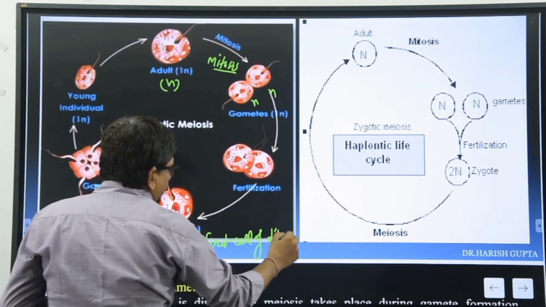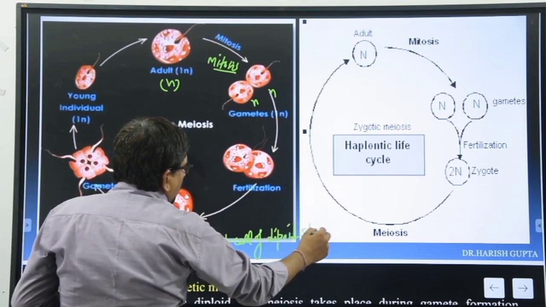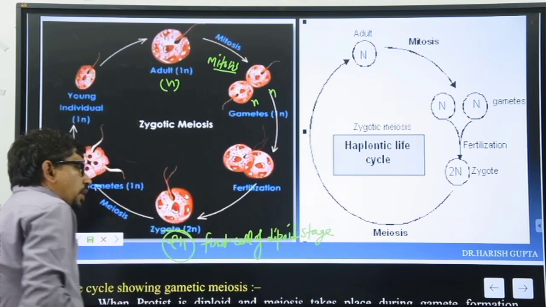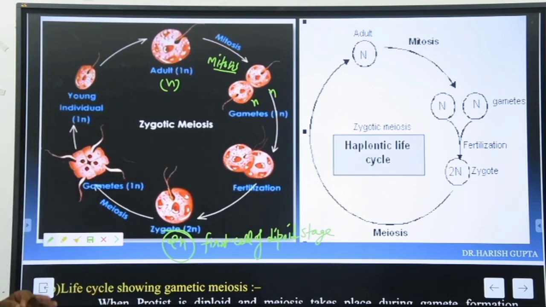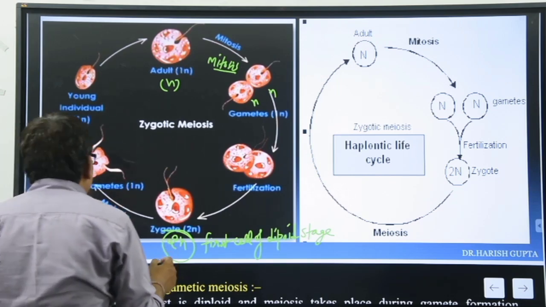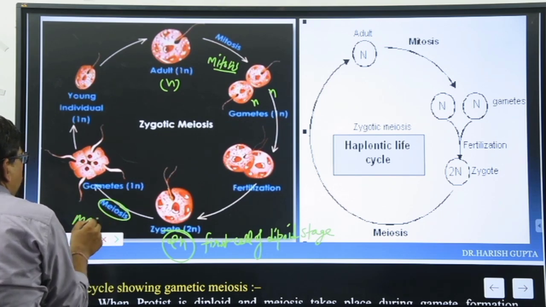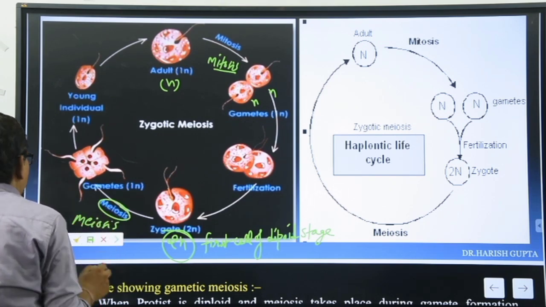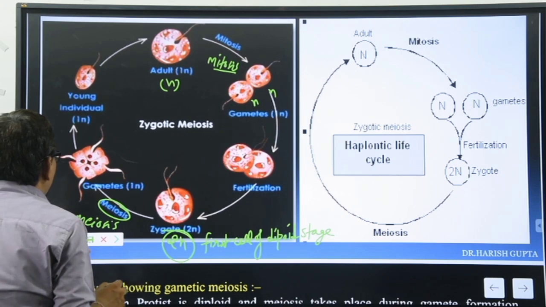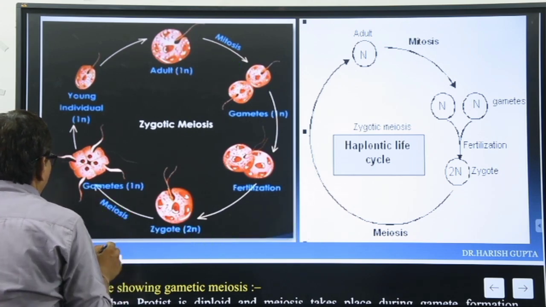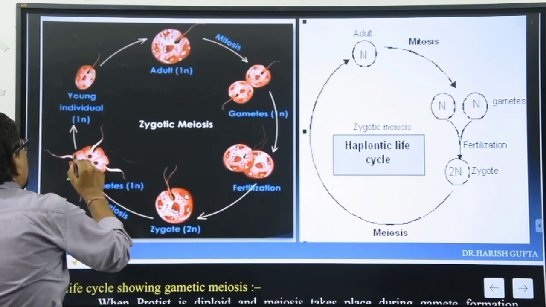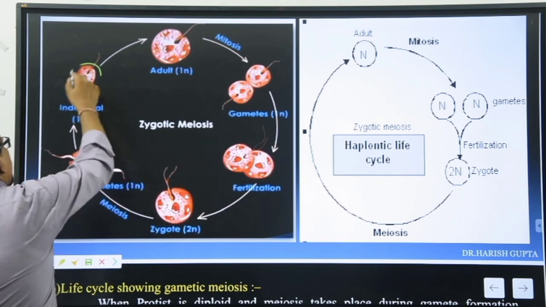याद रखना बेटा, ठीक है? The zygote is the first cell of the diploid stage, and then this zygote with the help of meiosis, यहाँ पे क्या है? Meiosis, and then makes 4. क्या बना दिया इसने? 4 बनाया. Makes the 4 conditions, 1, 2, 3, 4, and makes the young one.